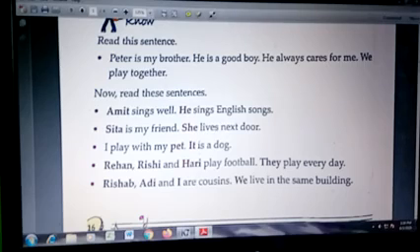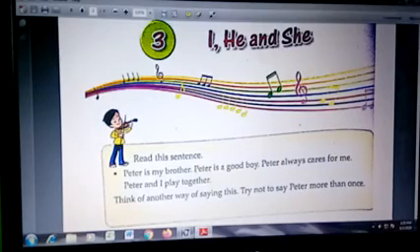He always cares for me. We play together. We have already read this sentence before. There was a repetition of the naming word Peter, two or three times. So instead of using the naming word repeatedly, we are using pronouns.